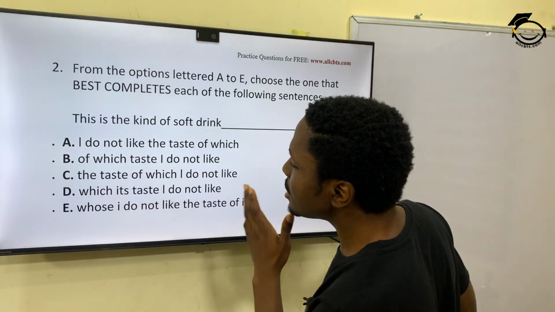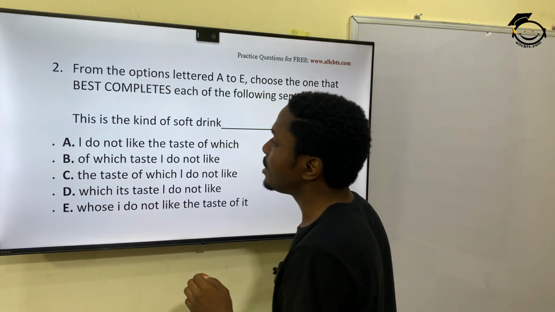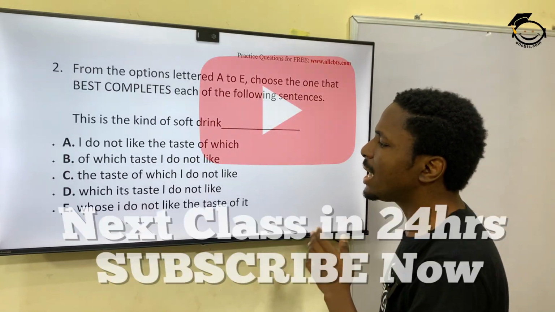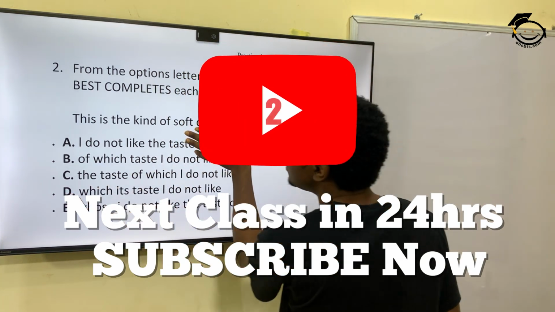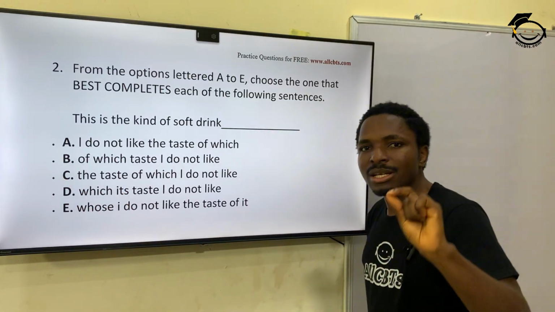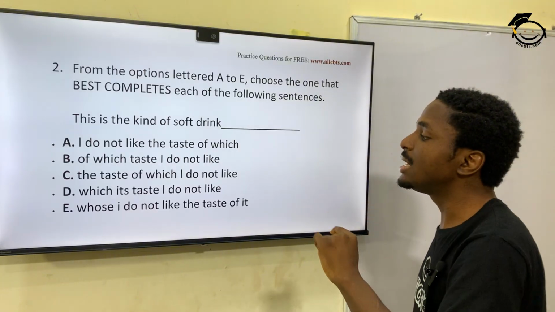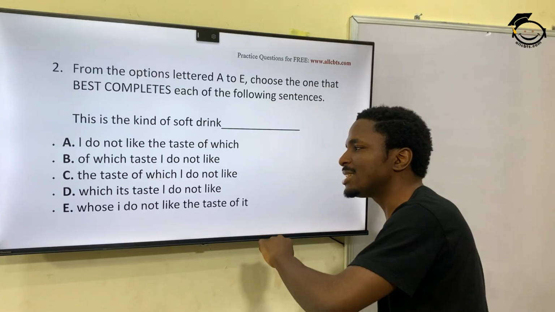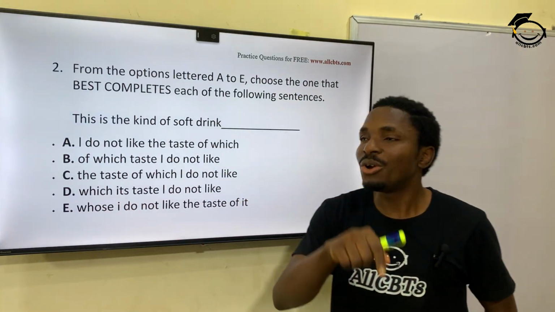So if you look at it really holistically, you would be in between B and C. This is the kind of soft drink of which taste I do not like, the taste of which I do not like. Now the taste will come just after soft drink, right? So C is the grammatically correct part of that sentence. This is the kind of soft drink, the taste of which I do not like, not of which taste I do not like. There is a mix-up there. So C is the correct option.